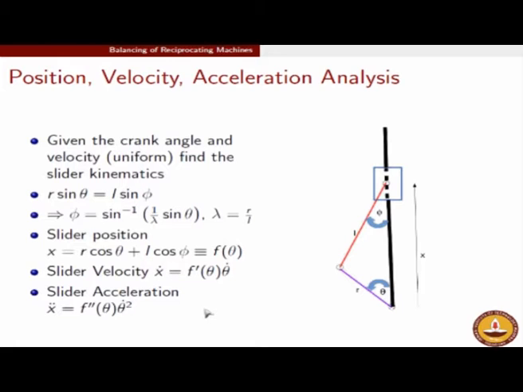So I am going to make the analysis at this point for a fixed speed, and that enables me to find the slider position as a function of crank angle, the slider velocity as a function of crank velocity, and the slider acceleration as a function of crank velocity. Again, the crank acceleration is just 0 by my assumption, due to practical consideration, of a situation where my crank is moving at constant speed.